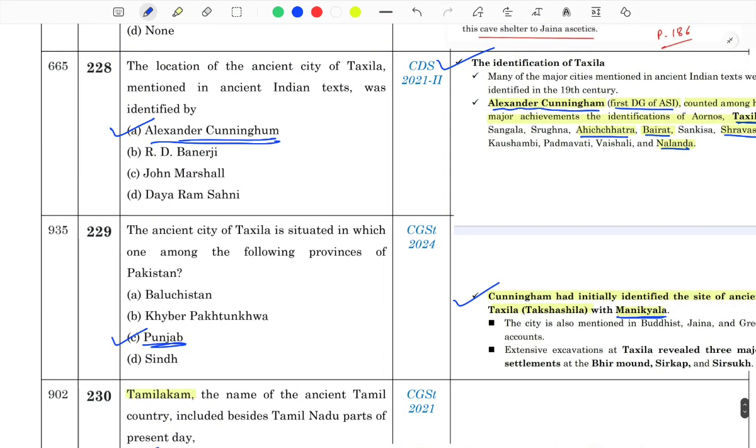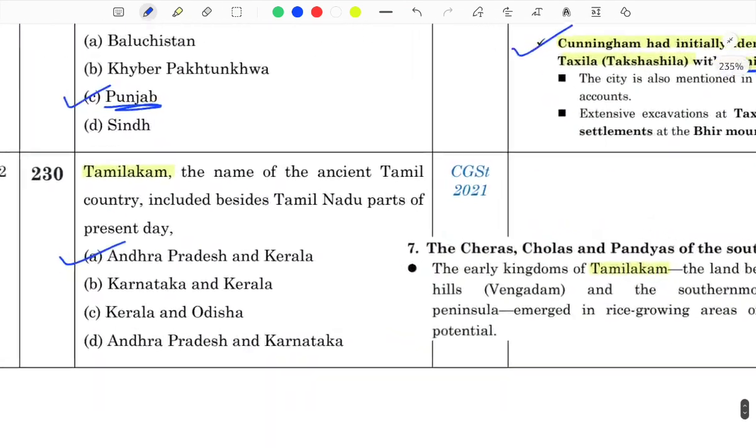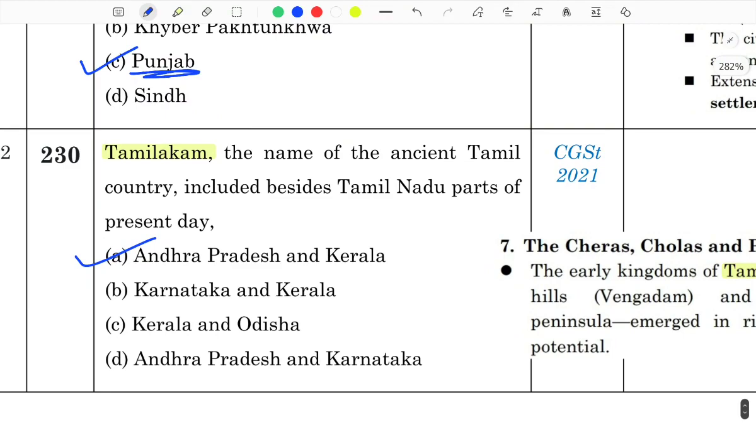We've covered the questions on Takshila, and we have reached our last question, on Tamilakam. Tamilakam, the name of the ancient Tamil country, includes besides Tamil Nadu parts of the present day states.